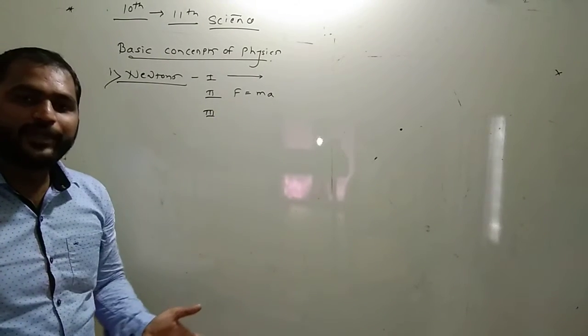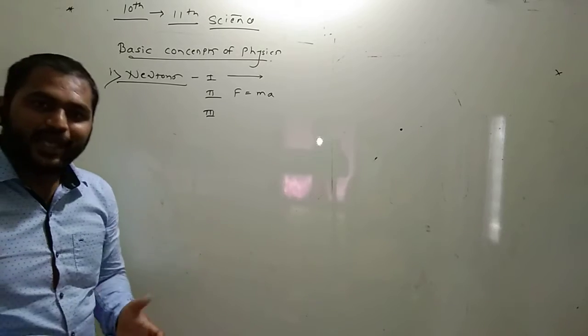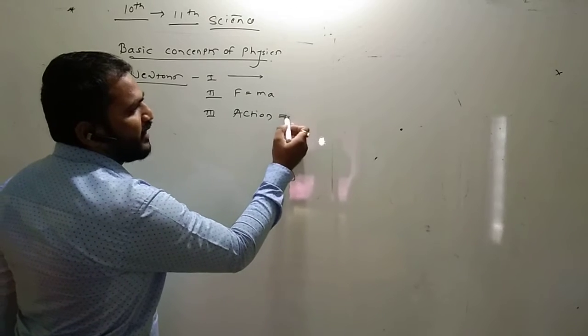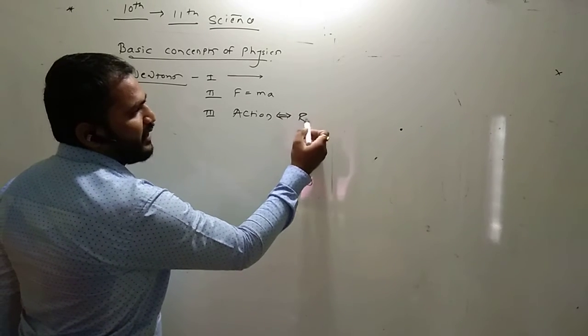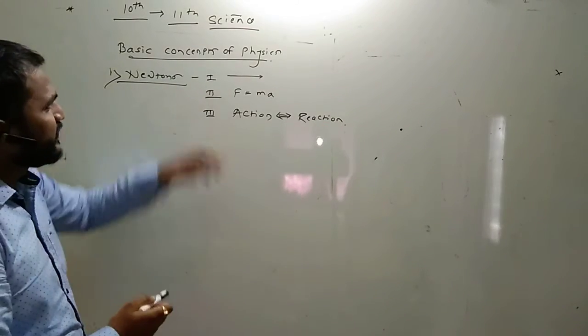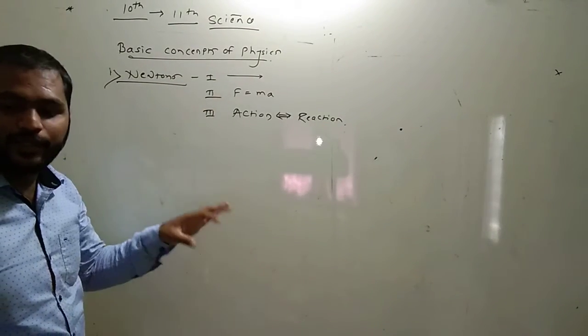And the third law, Newton's third law, states that to every action there is equal and opposite reaction of a body. This is a very simple law. To every action there is equal and opposite reaction of a body. Okay, these are the 3 laws which were discovered by Newton.